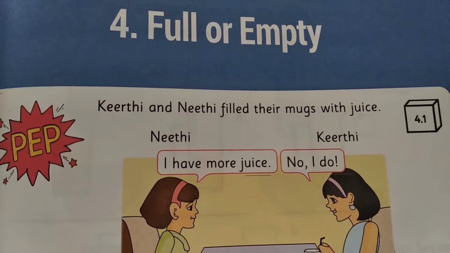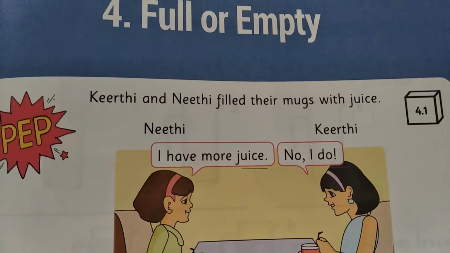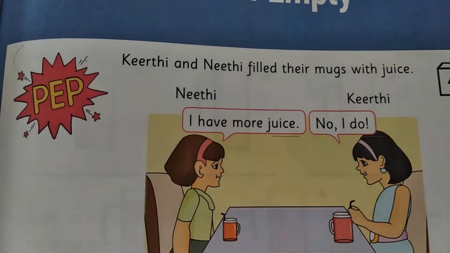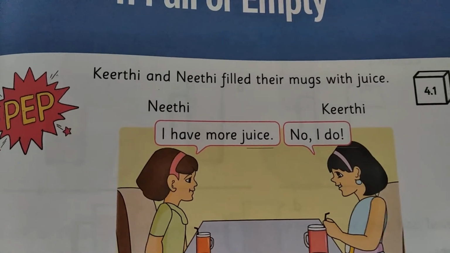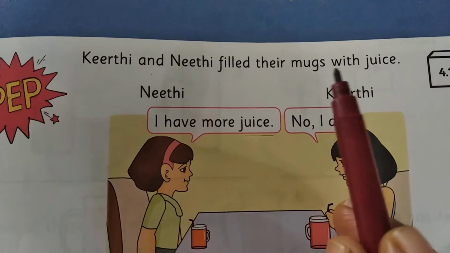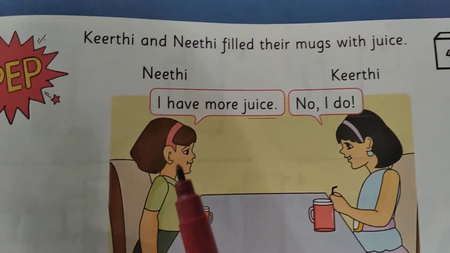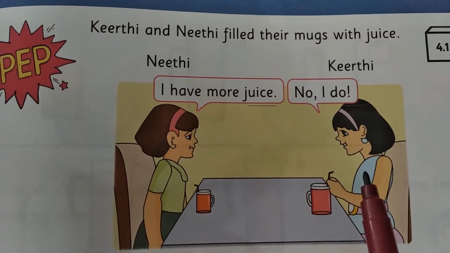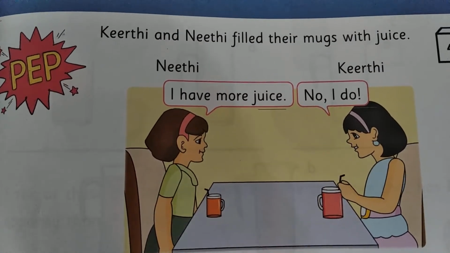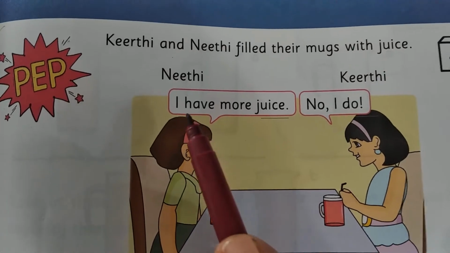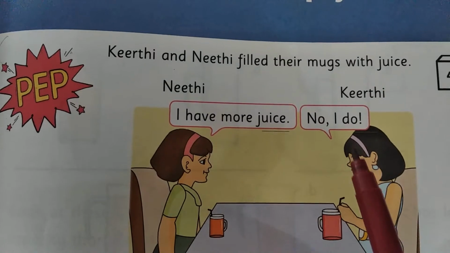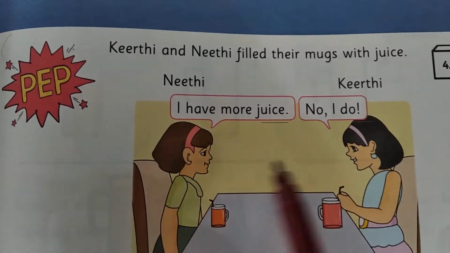Now we are going to see the PEP activity 4.1. Kirti and Neeti filled their mugs with juice. So she is Neeti and she is Kirti. Both filled their mugs with juice. See, she is telling, I have more juice. She is telling, no, I do. No, I am only having more juice. So both are talking.